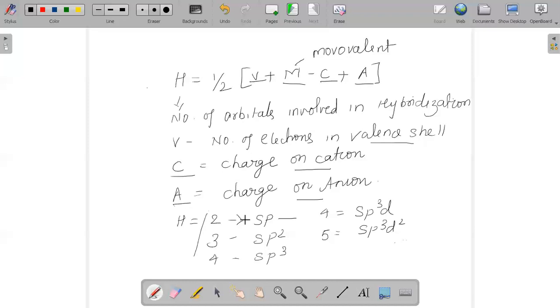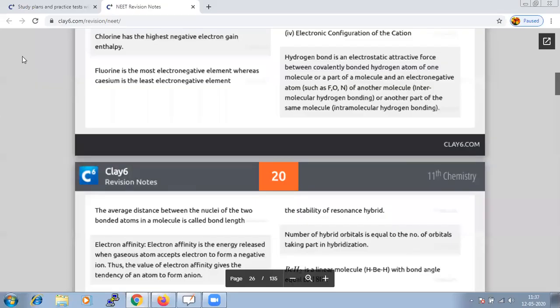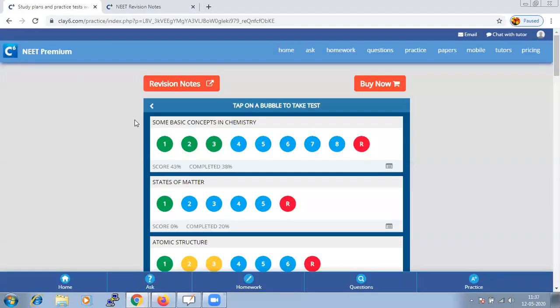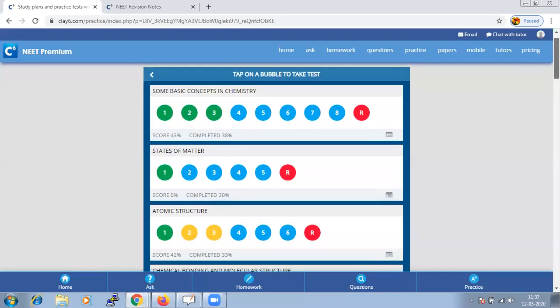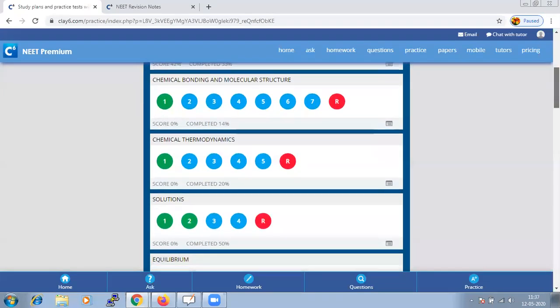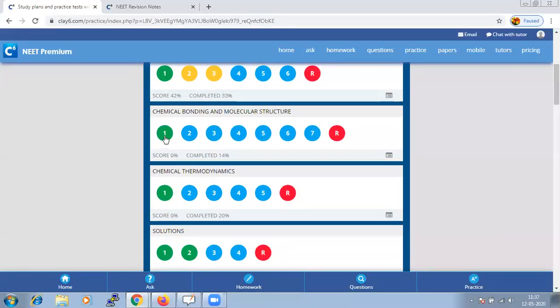So this is the concept of our chapter, chemical bonding, and let us do a test based on these concepts. So if I go to the chapter of chemistry, let us take questions from chemical bonding and molecular structure.